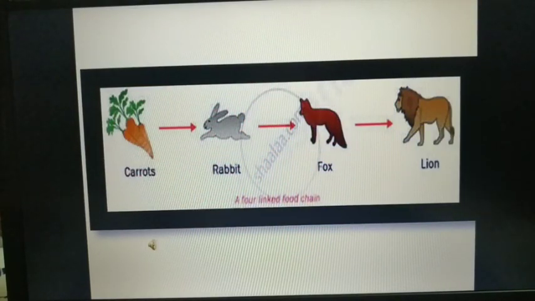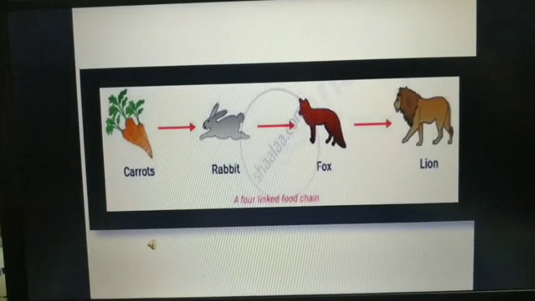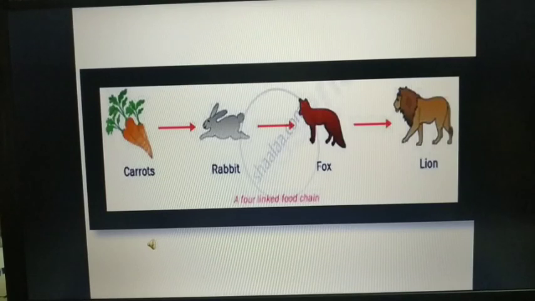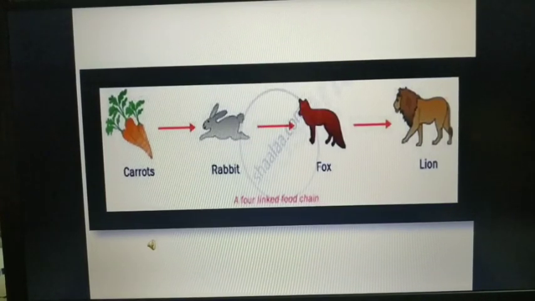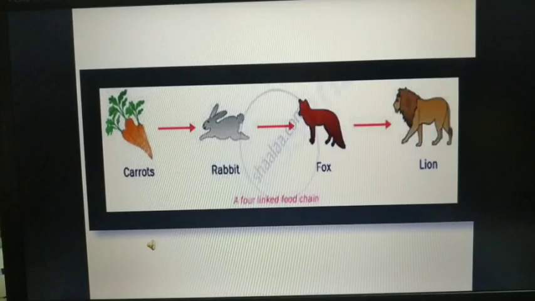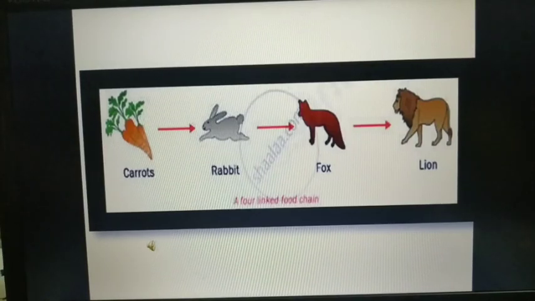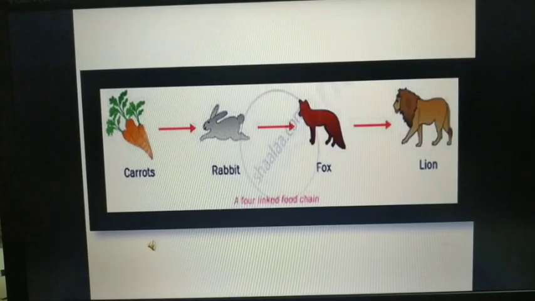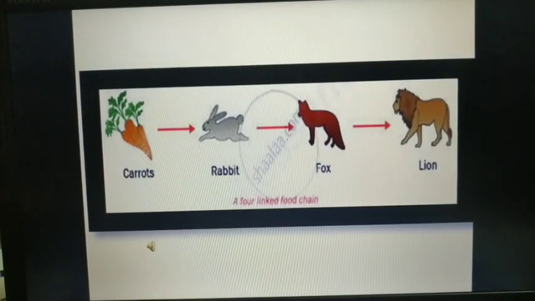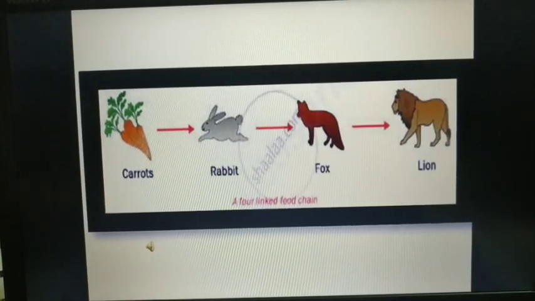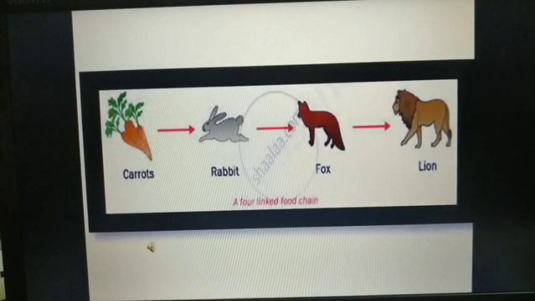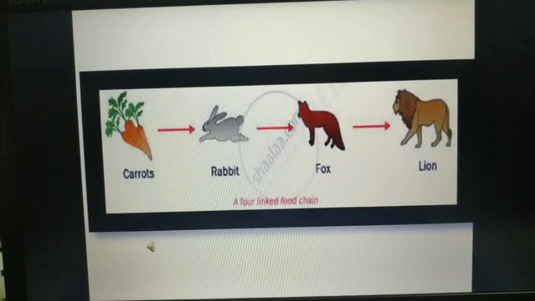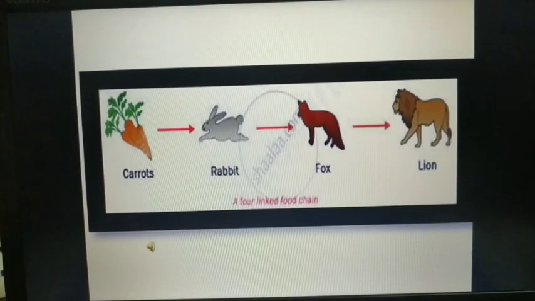So students, if plants are not there, then carrots do not exist, right? Then if carrots do not exist, you won't have rabbits who love to eat carrots. And if rabbits don't exist, then what? Then the fox will have nothing to eat. And if the fox has nothing to eat, then what? The fox will die, obviously. And if the fox dies, then what? The lion will have nothing to eat.